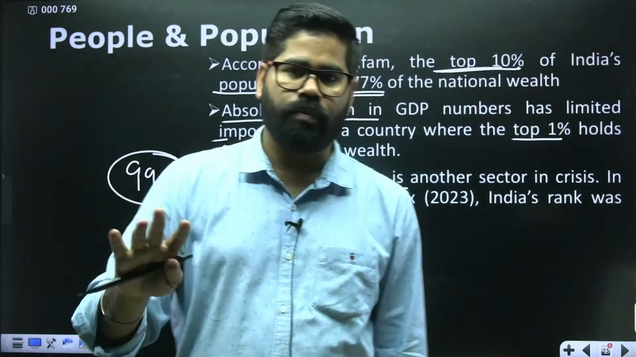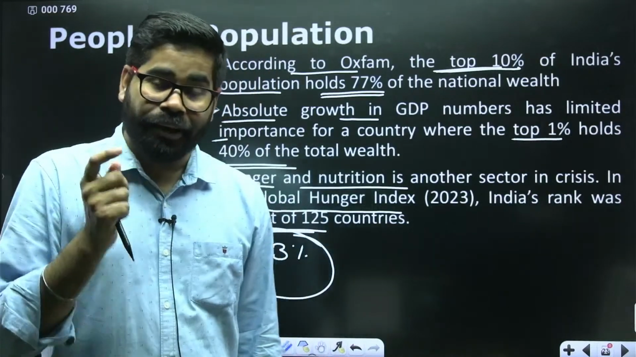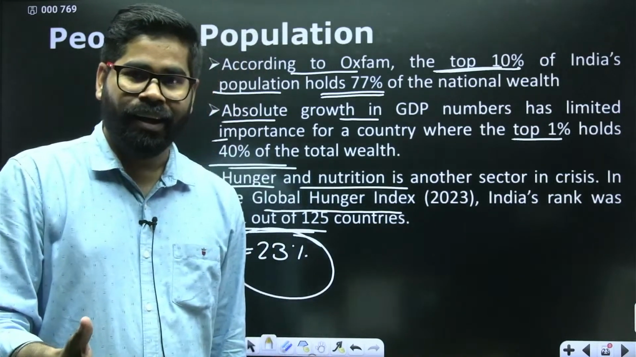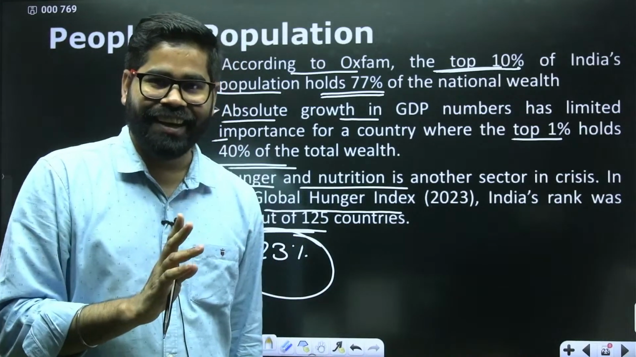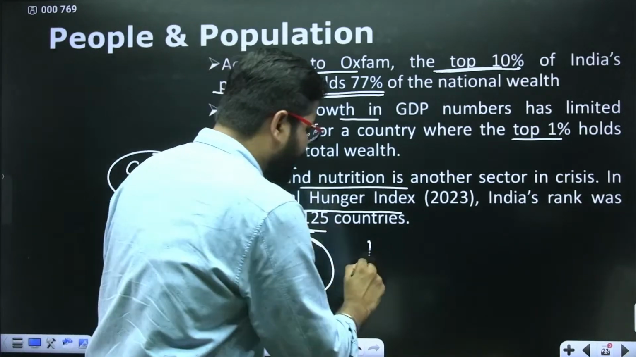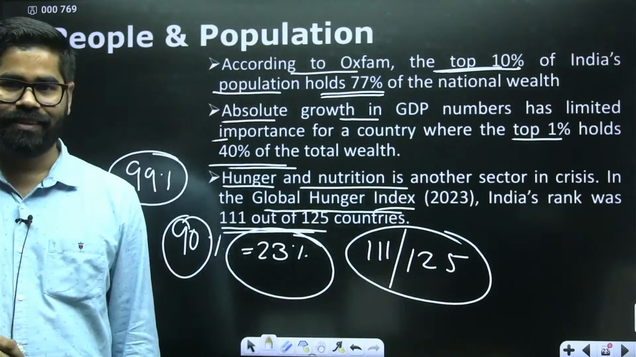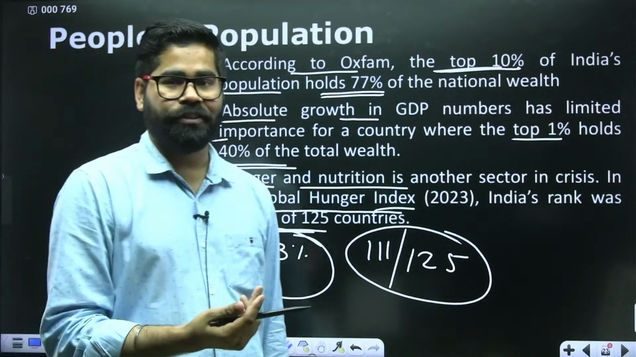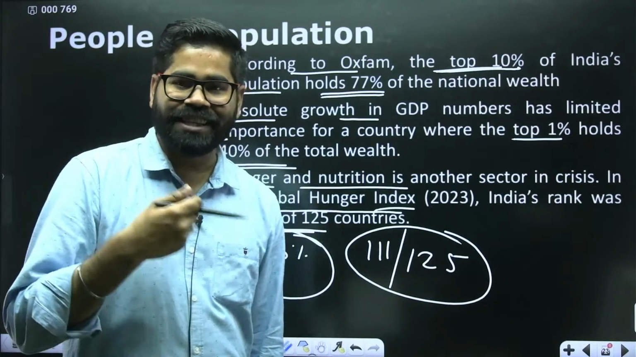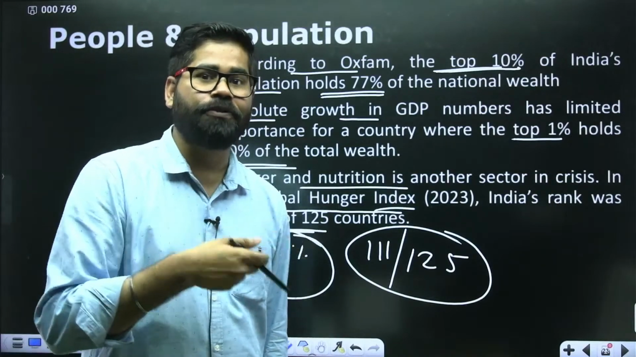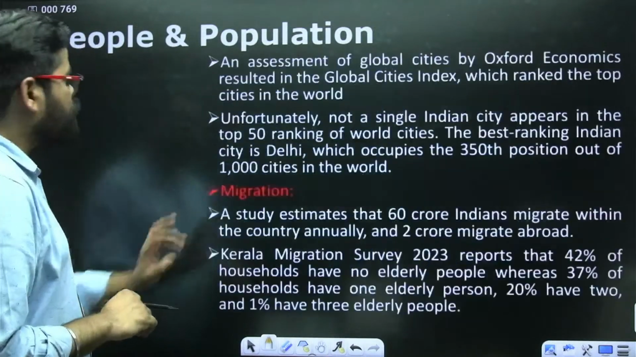Not in all are we the top, but we are one of the top, in the top 5 or top 10. And even after being in the top 5 or top 10 of all these production, what we see here is that we are 111 out of 125 countries in the global hunger index. So that is a worrying figure, that we are having so much food, but it is not being utilized, or people are not getting the food for eating. That is a challenge.